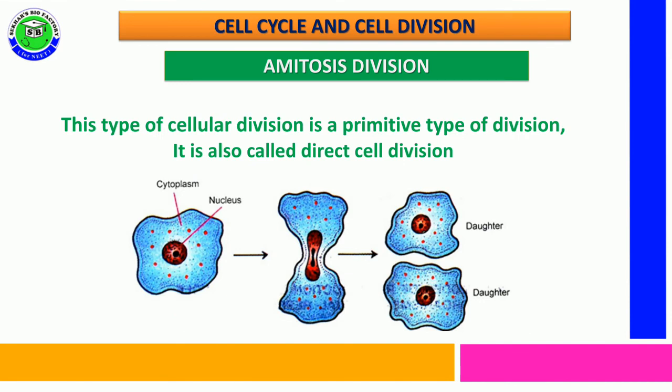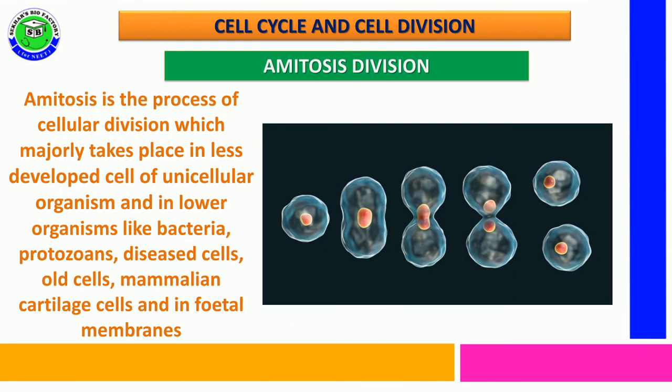Amitosis, this type of cellular division, is considered a primitive type of cell division, and it is also called direct cell division because one parental cell directly divides into two daughter cells.